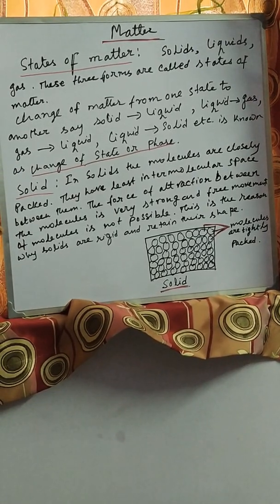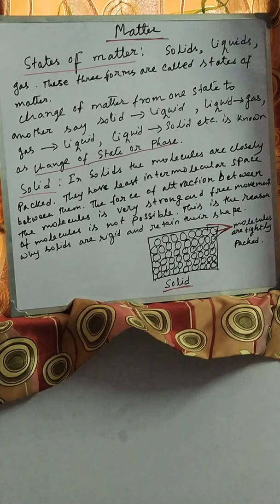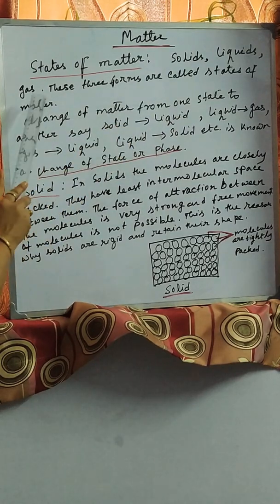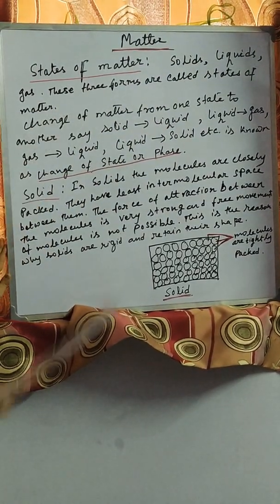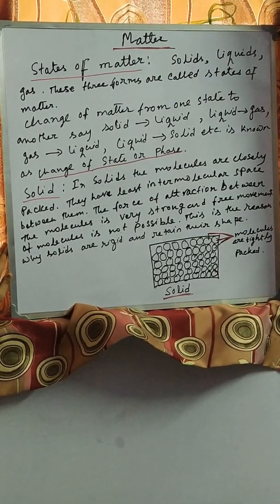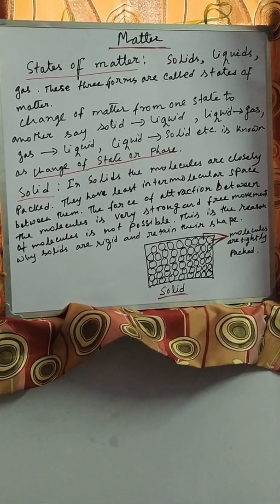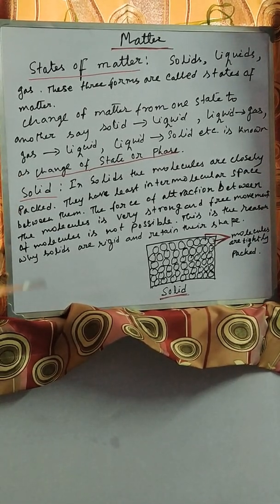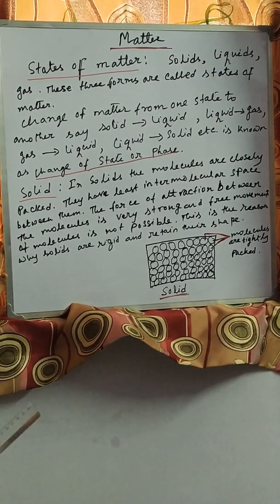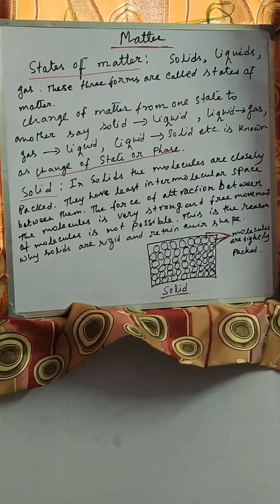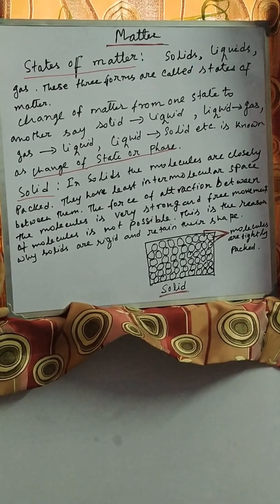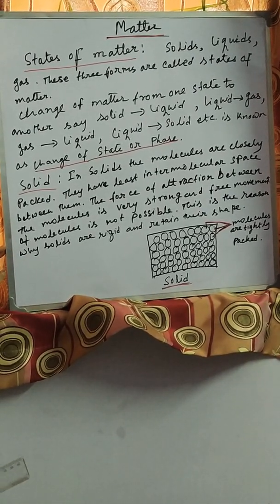Now I'm coming to states of matter. Matter has three states: solid, liquid and gaseous. These three forms are called states of matter. The solid substances are like chalk, duster, board, scale, etc. Liquid substances are milk, water, honey, etc. And gaseous substances are oxygen, carbon dioxide, air, water vapor, etc. So these are the three states of matter.